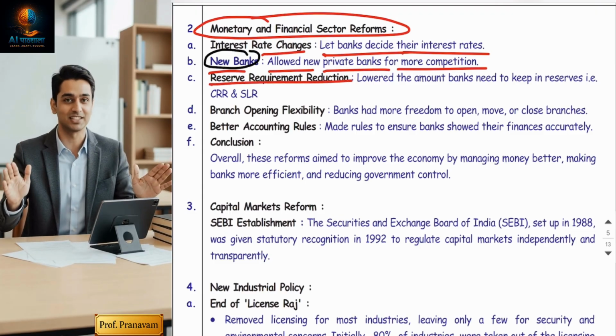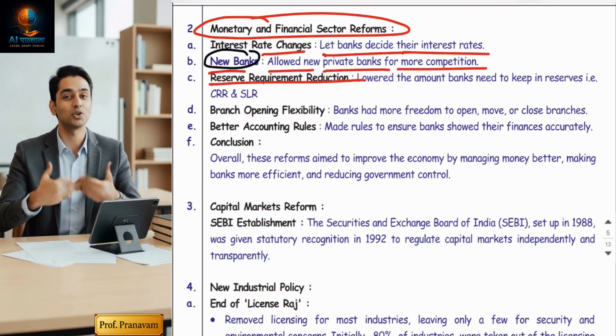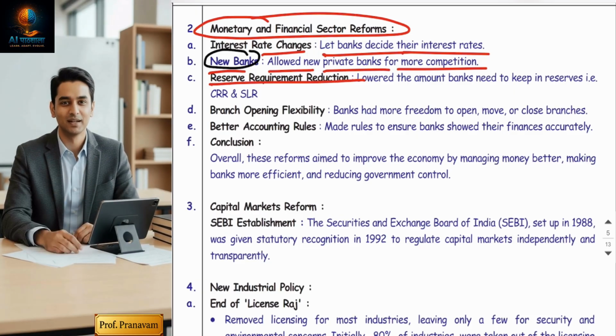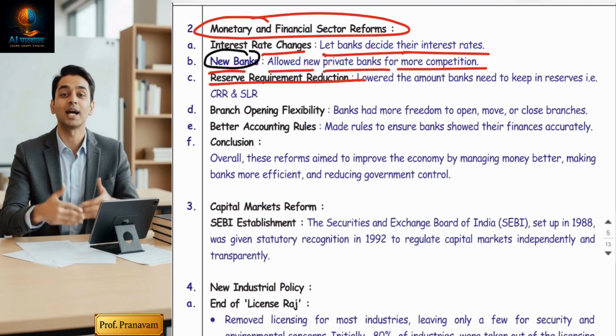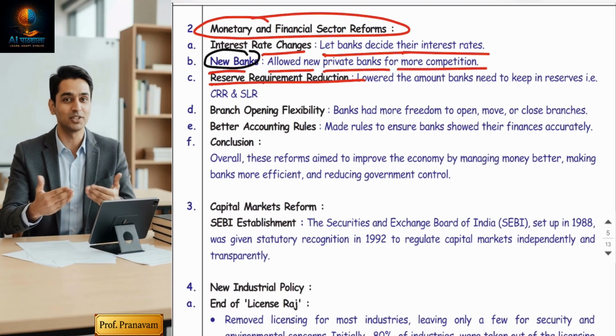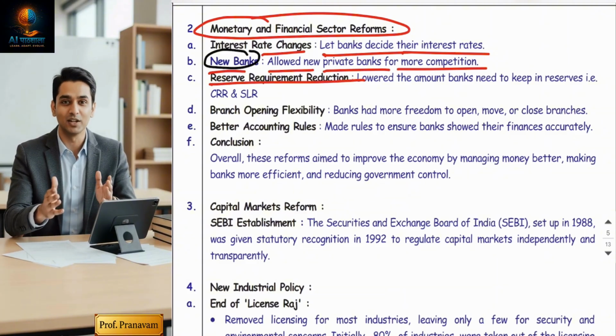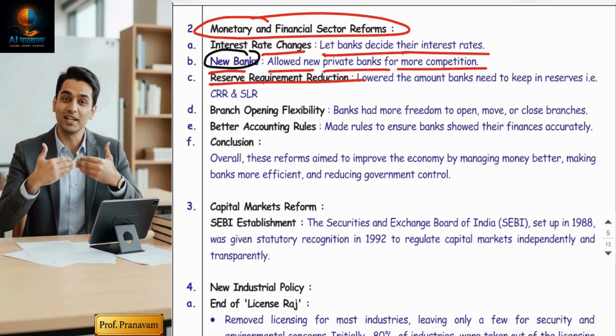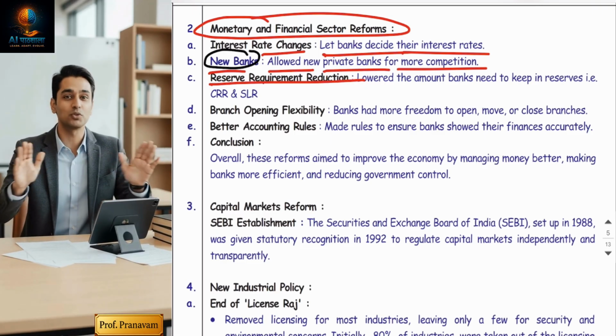Reserve requirement. Guys, as you know, you have studied chapter number 8. All the banks have to maintain CRR and SLR with the RBI. CRR and SLR always affect liquidity. So in the banking sector reform, earlier there was a very high rate of CRR and SLR, due to which, to provide loans in the market, liquidity used to be less with the banks.